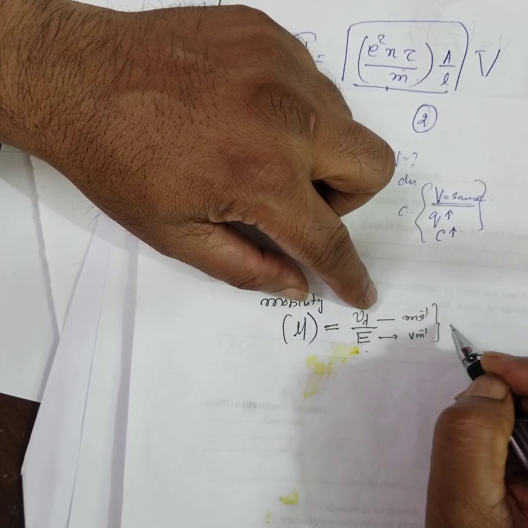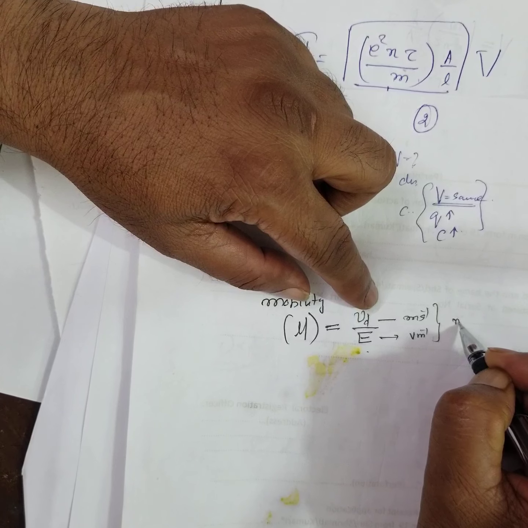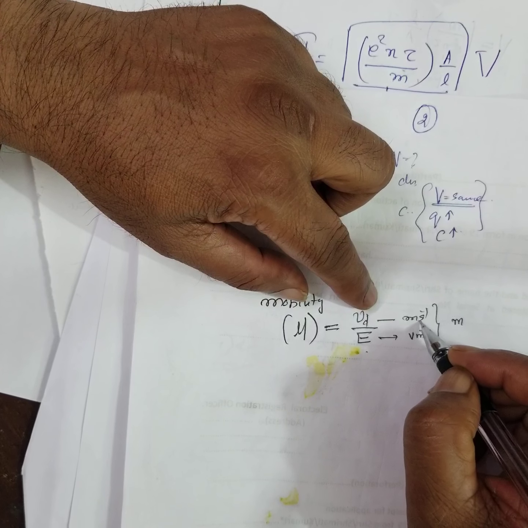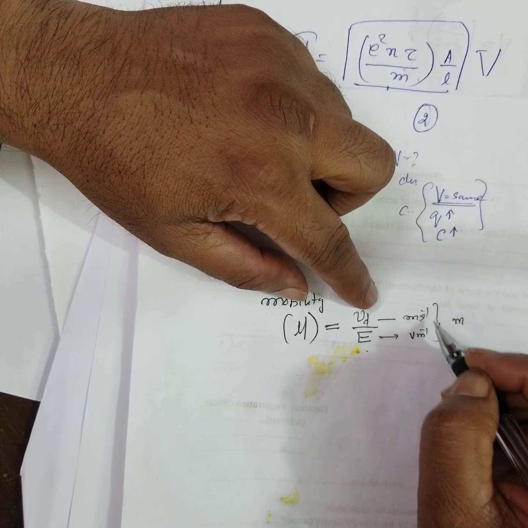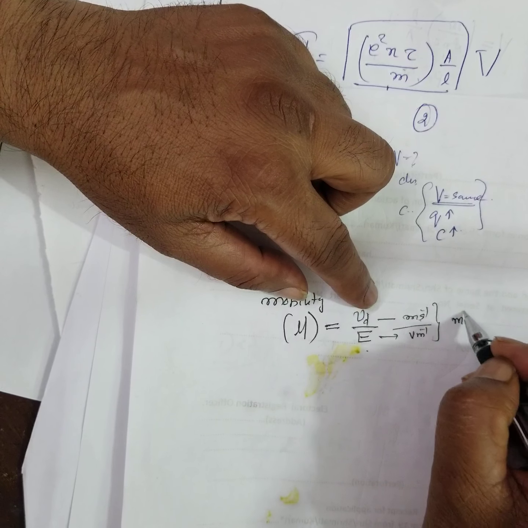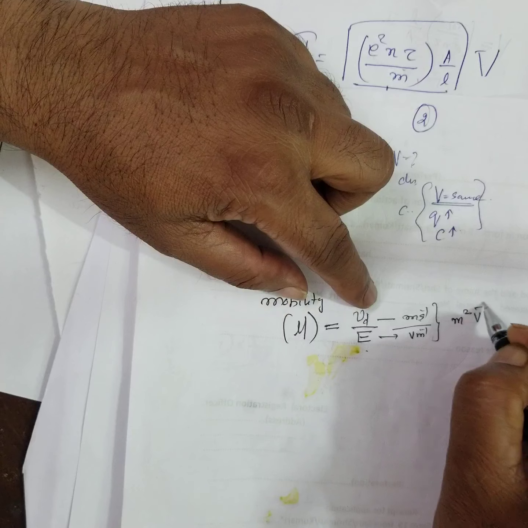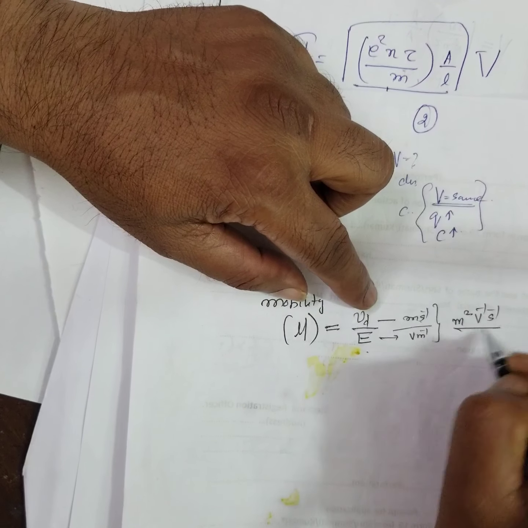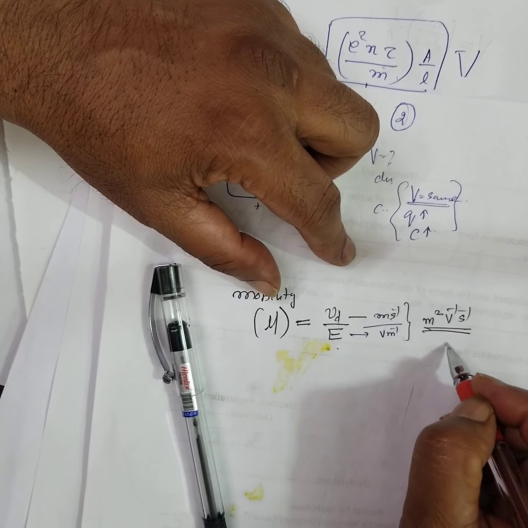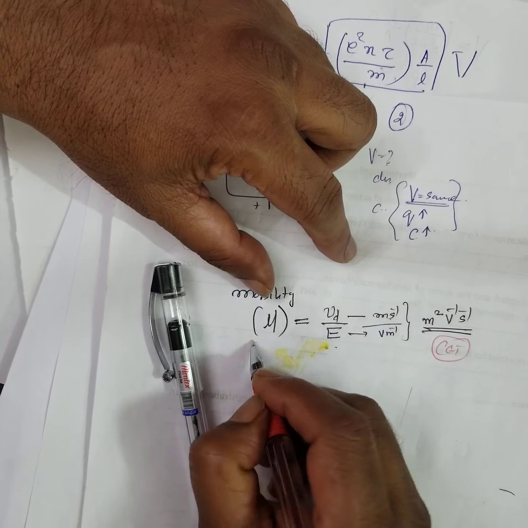Therefore, if you combine them, velocity meter, if it comes per meter square, it becomes per volt per second. This is the ask in CET. Right?